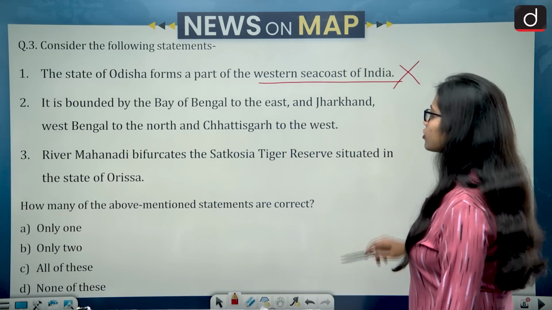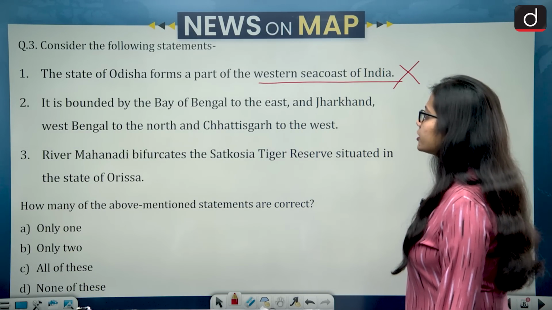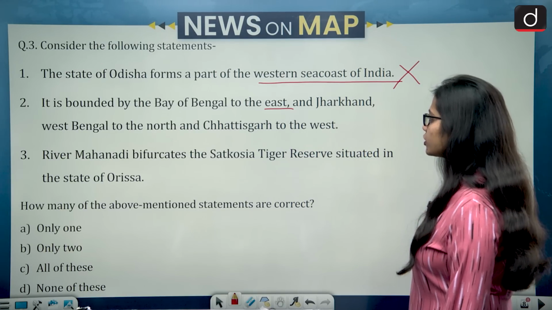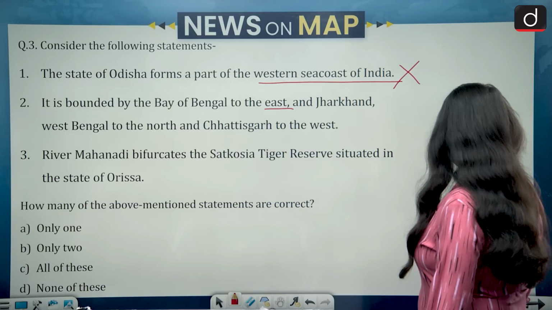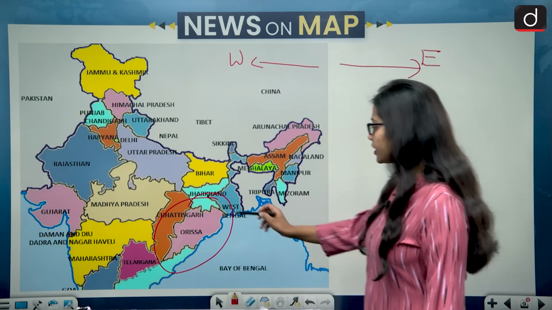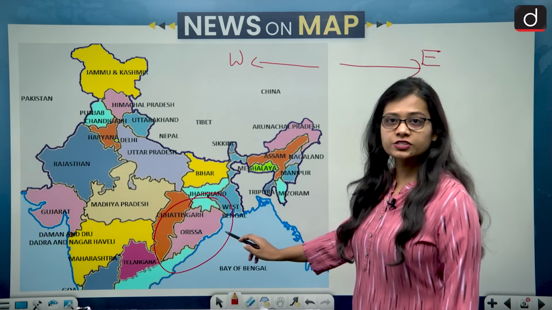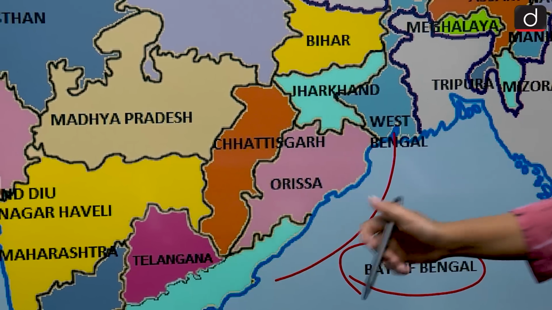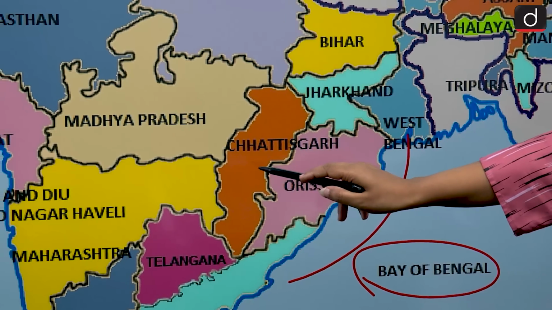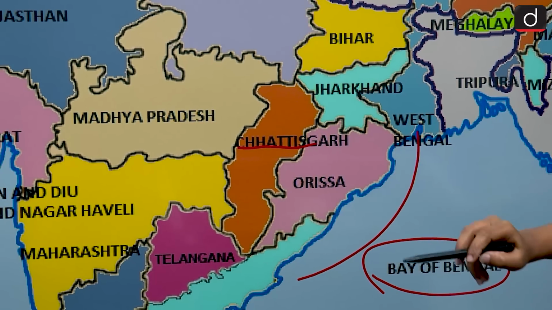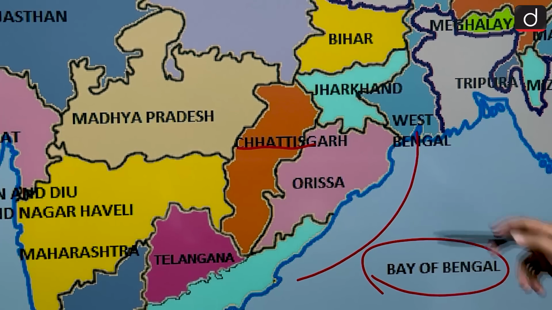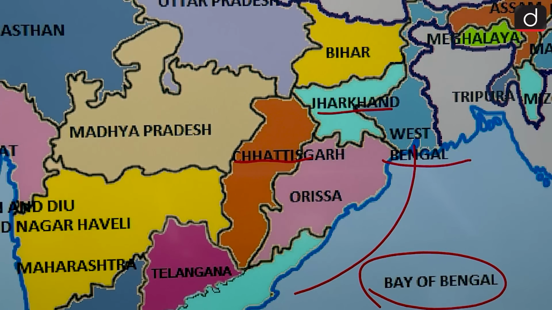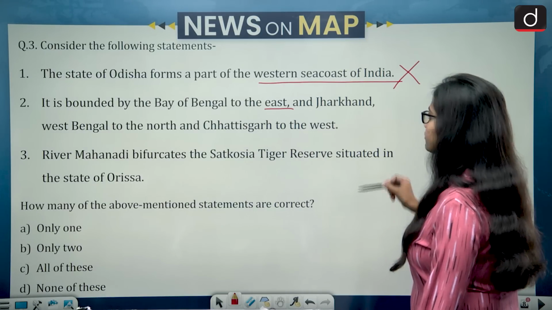So first statement is wrong. Second is, it is bounded by the Bay of Bengal to the east and Jharkhand, West Bengal to the north and Chhattisgarh to the west. So if we look at the image, then Odisha on its eastern side is bounded by Bay of Bengal. Then on the western side it is bounded by Chhattisgarh, while on the northern side it is bounded by Jharkhand and West Bengal. So this statement also becomes correct.